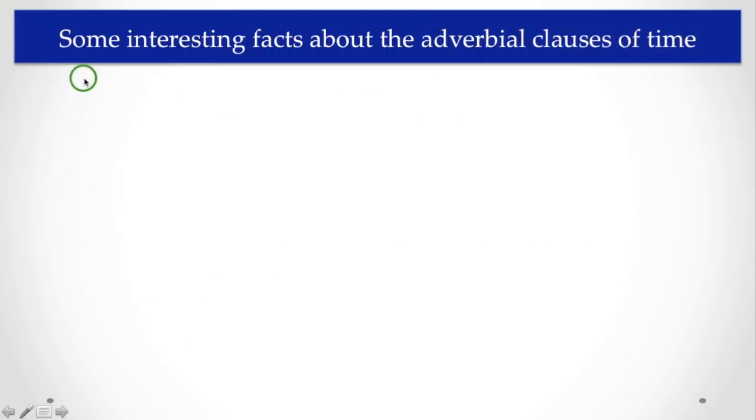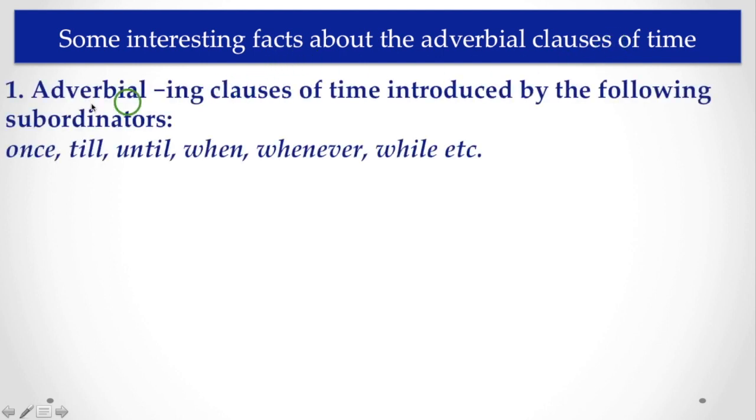Now I am going to tell you some interesting facts about adverbial clauses of time. What are these interesting facts? First, adverbial ing clauses, that is, adverbial participle clauses.